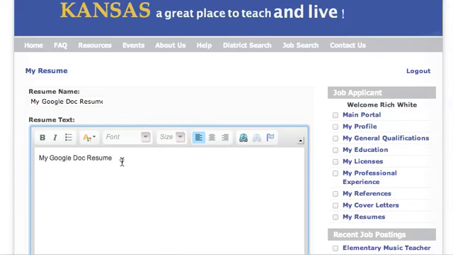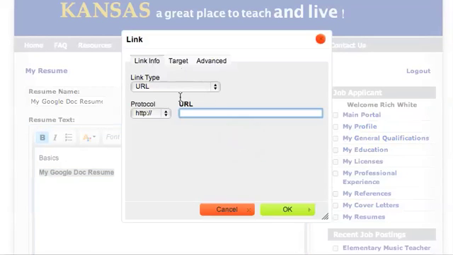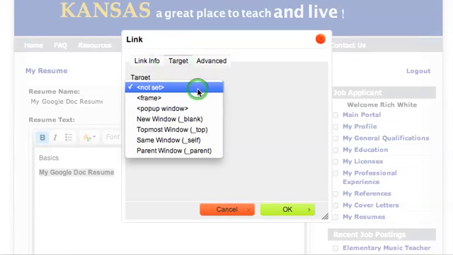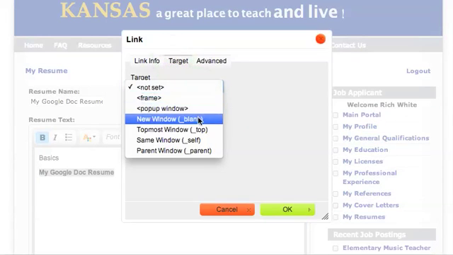create a link to my Google Doc resume, and I can type whatever I want up here, some basic information or whatever. And then I'll highlight the text that I want to make the link out of. I could bold it too if I wanted. And then we'll click right here where they have this earth, see where it says link. You'll get this pop up. You can go ahead and paste the link in. If you want this to open in a separate window, you can say pop-up window, a new window. So you can decide kind of how you want it to show up.